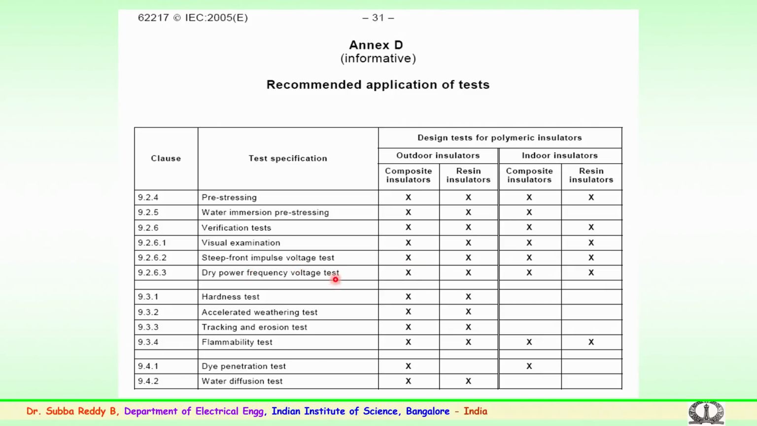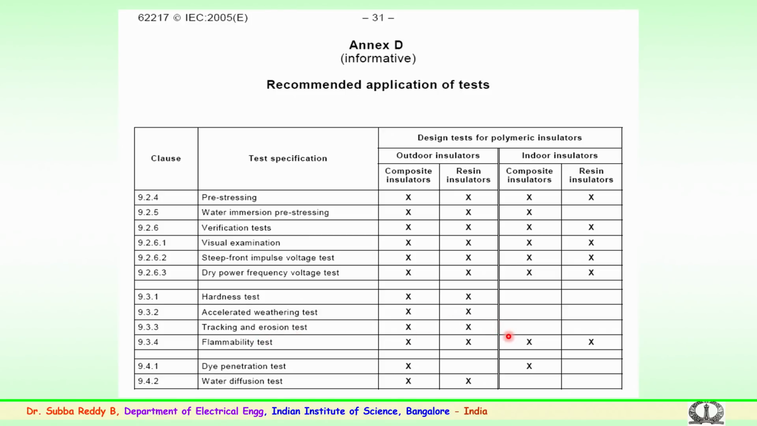Then power frequency, as mentioned earlier, is a test which has to be carried out at 50 or 60 hertz for the withstand and also the flashover arrangements. You have a hardness test, which is mainly for the rubber. So, it has to be done for outdoor insulation particularly, and for indoor it is not essential. Accelerated weathering test, again on the rubber sheds, is required for outdoor insulators. Tracking and erosion: what is the tracking, what is the erosion, how it happens and what are the tests to be carried out, we will be discussing when we discuss the methods of tracking and erosion.